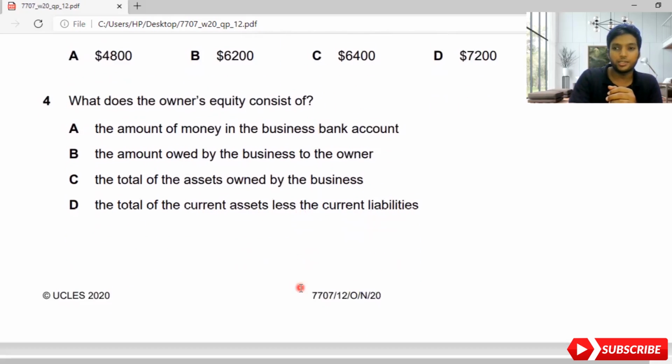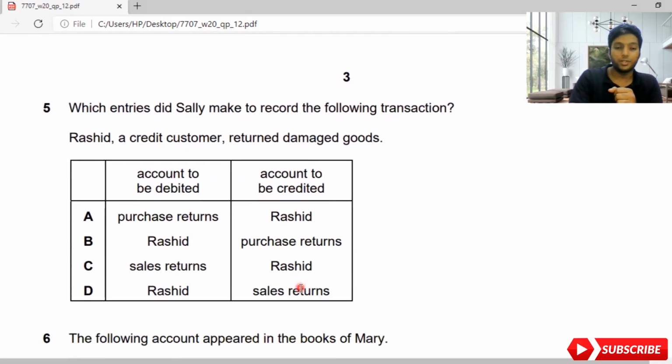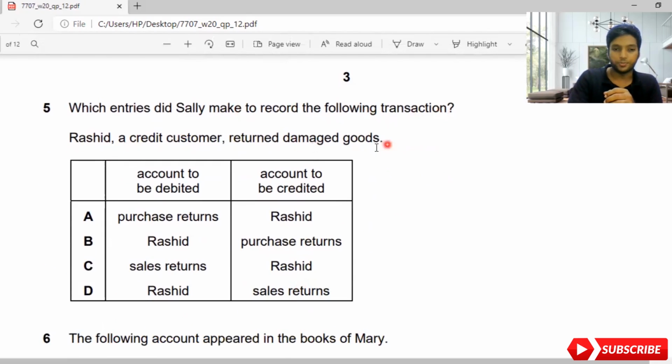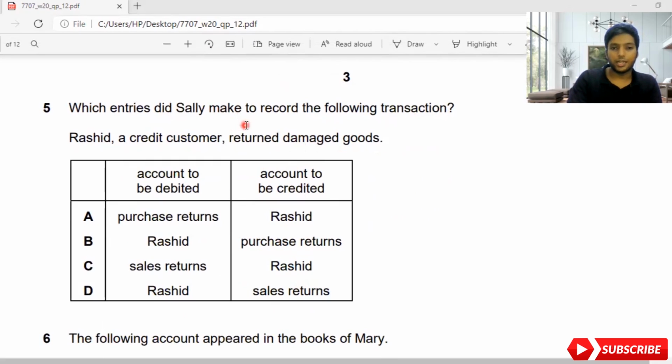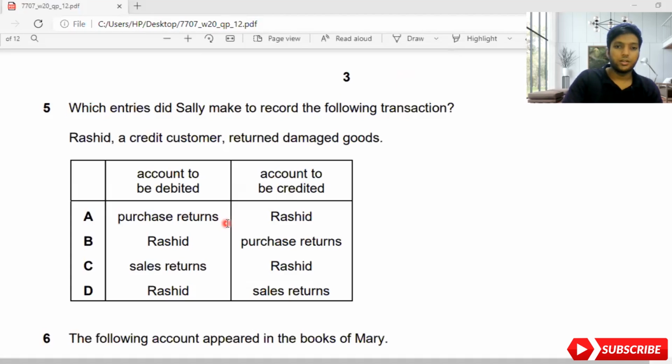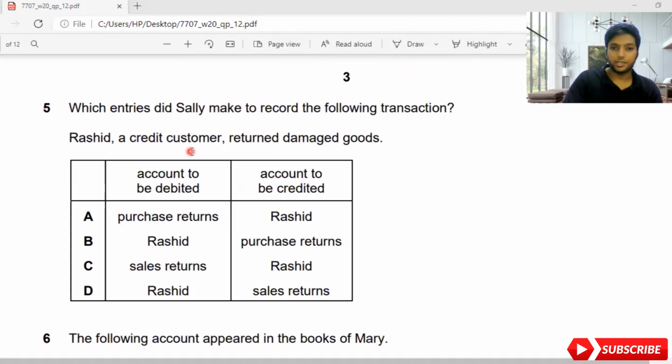So moving with that knowledge, for the fifth one we have: which entries did Sally make to record the following transaction? Rashid, a credit customer, returned damaged goods. Okay, now let me move on to my whiteboard, guys. It will be a bit helpful. Rashid is a credit customer returning damaged goods. Account to be debited and account to be credited. Rashid is returning the goods towards Sally, but we need to see which entries Sally made in her records. So let me move on to the whiteboard, guys.